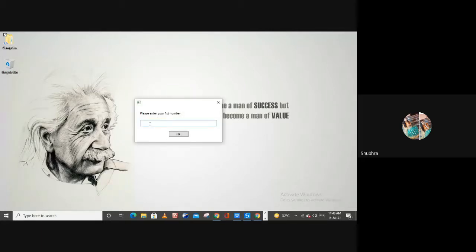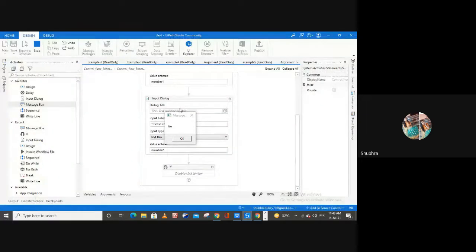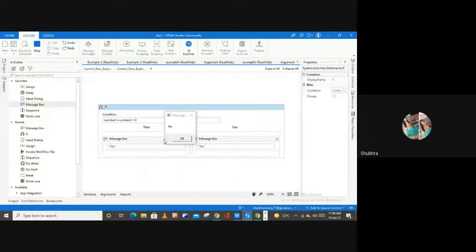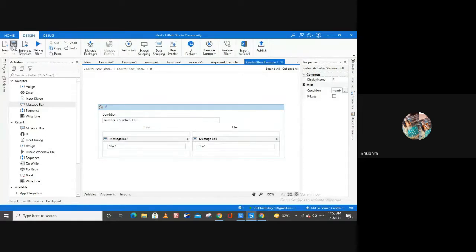So enter your first number. Let me enter 20 here, right? And hit OK. Enter your second number. Let me enter 50 here. So the addition of 20 plus 50 is 70, right? So the process will run for the else section, which is no. Our condition is not satisfied, right? Let me open the if activity. Here, this is the message box from the else section, right? Let me hit OK.